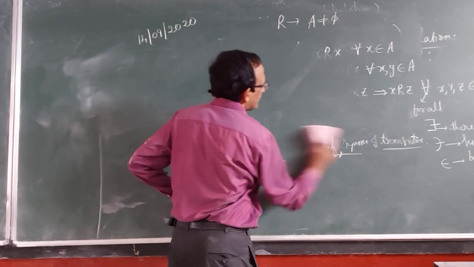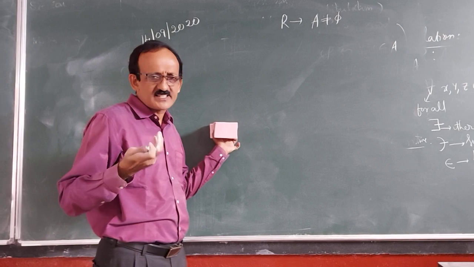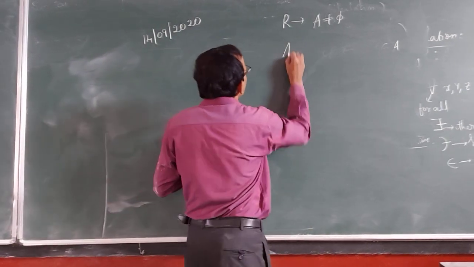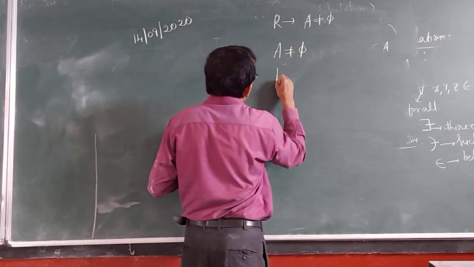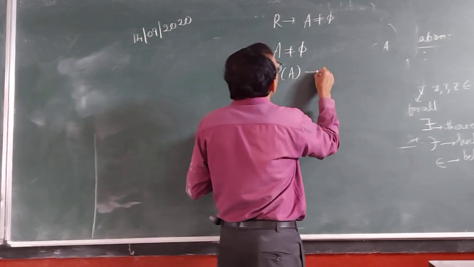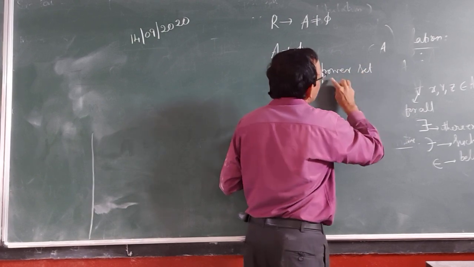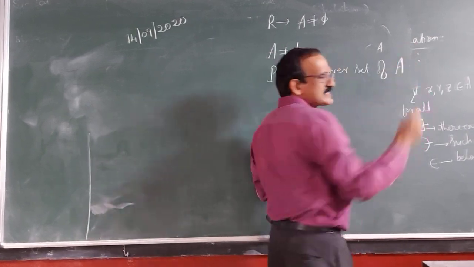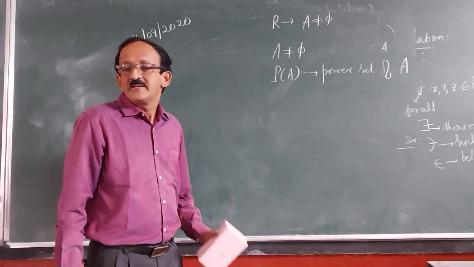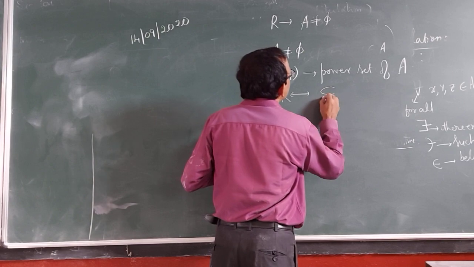As far as these relations are concerned, the one we have already cited: for a non-empty set A, P of A is the power set of A. The power set is the set of all subsets of A. Consider the relation R to be this relation.